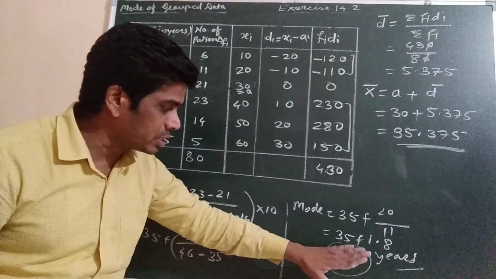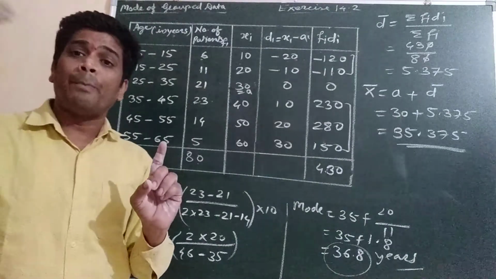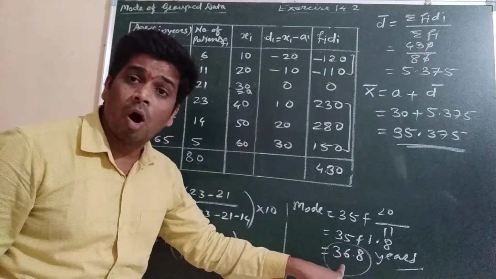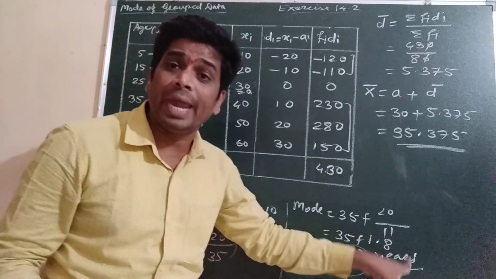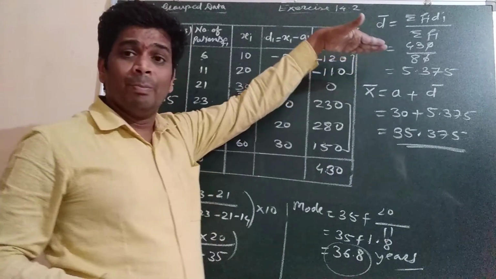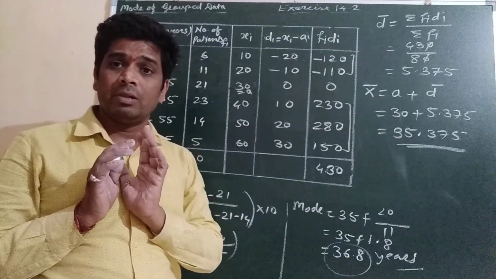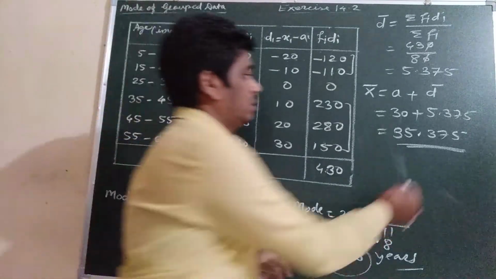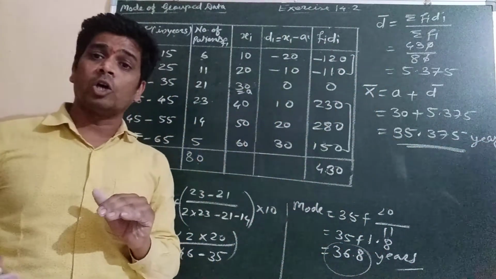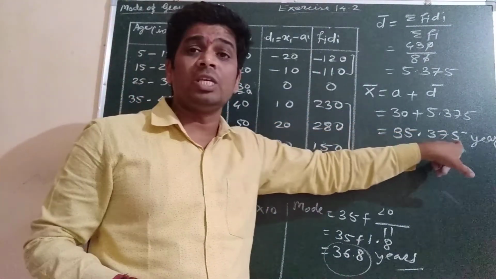The mode we got here is 36.8, which indicates that most of the patients admitted in the hospital were of 36.8 years. Okay, and the mean will indicate that the average age of the people who were admitted in the hospital was 35.375.